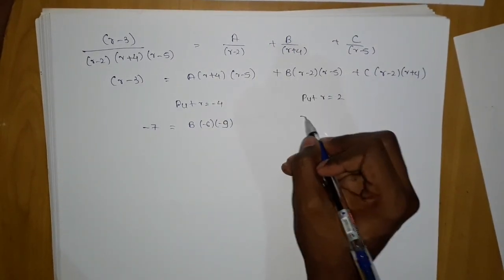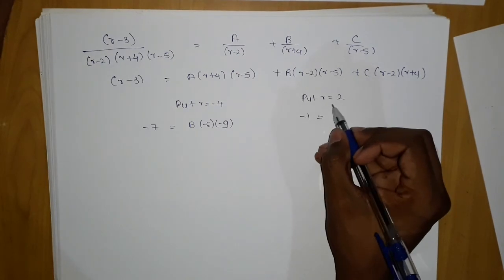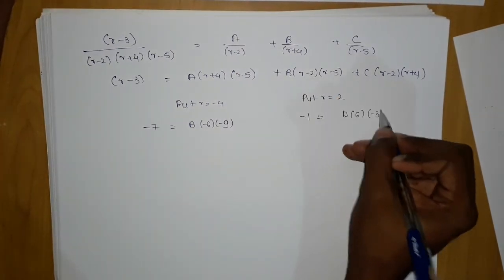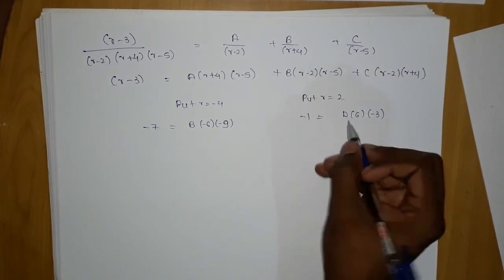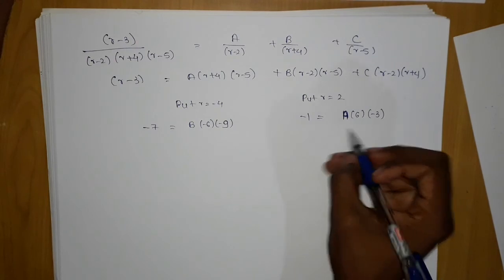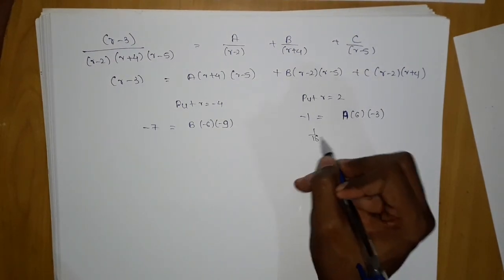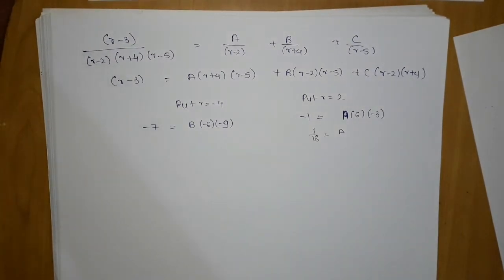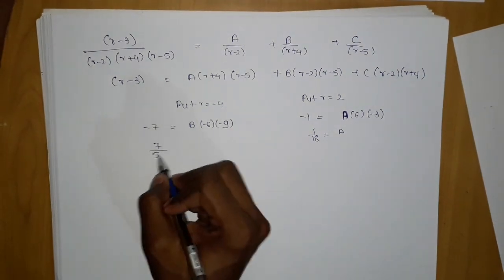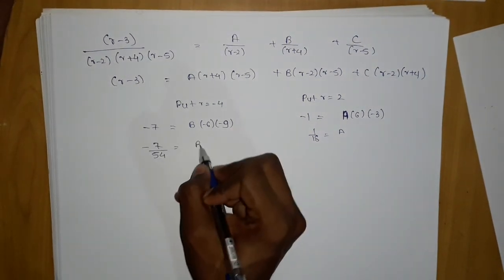Which will be minus 1 is equal to, put r is equal to 2, gives me a into 6 into minus 3, which gives you a value. Which will be 18. Okay, 1 by 18 is equal to a, and this will be nothing but 7 by 54. Okay, minus 7 by 54 will be b.